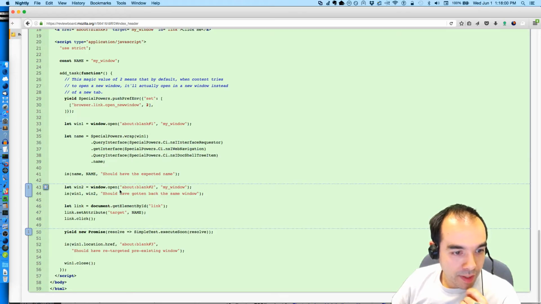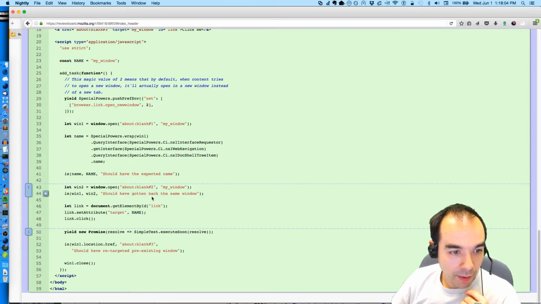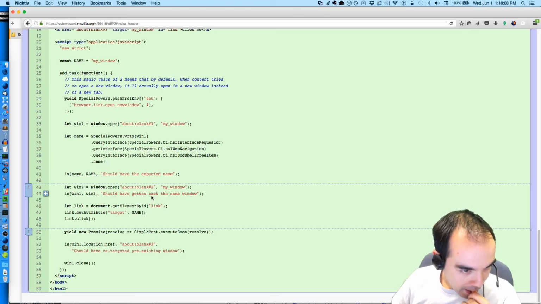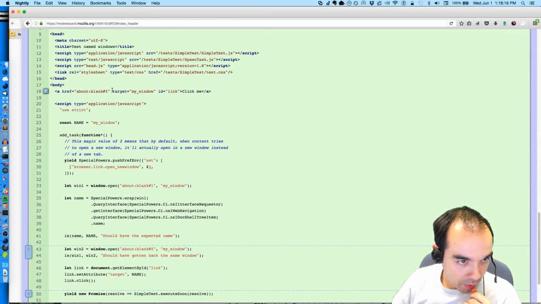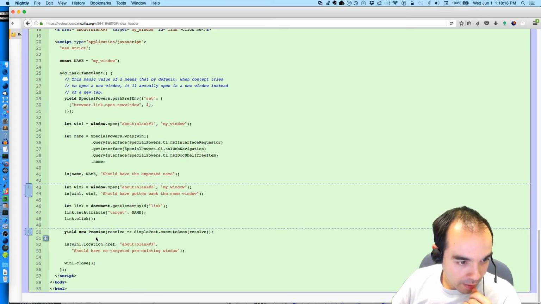Yeah, and I think what he's saying is we should make sure that the page was updated to be pointed at about blank 2. What's link? Get element by ID link. Oh, this here, to go to about blank 3. Click it.